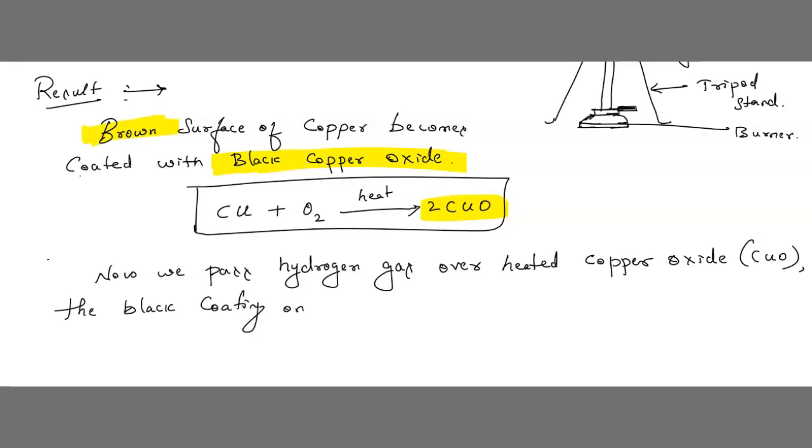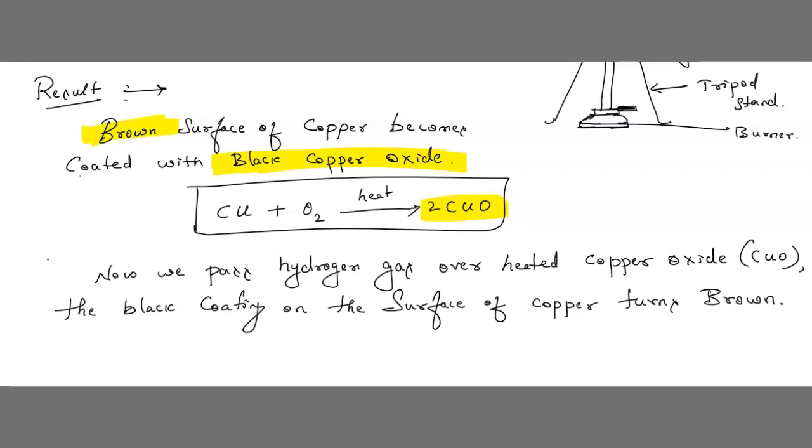Black coating on the surface of copper turns brown. Turns brown means again it has changed its color. Now again it has changed into brown color. Understood?